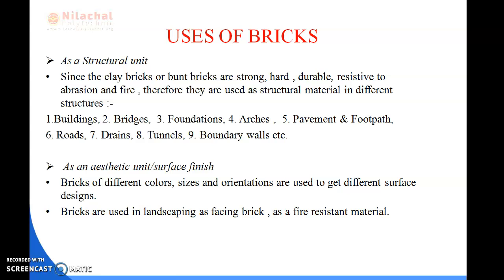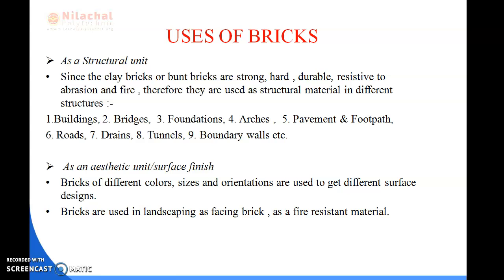Bricks are now used for very different purposes. In foundations you are using them, in bridges, buildings, and arches. You can see the arch, the Taj Mahal, the India Gate, which are mainly of stone or some quantity of bricks. Bricks are also used in our roads. Broken bricks, a small quantity of them, are used in roads, drains, tunnels, and boundary walls. We will read about the classification of bricks in the next slides.